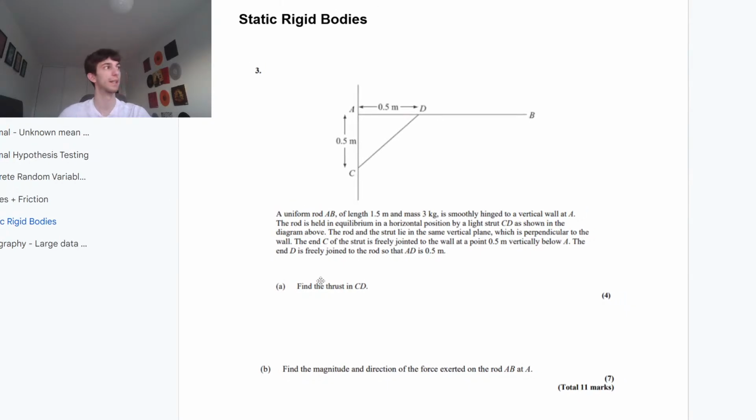You get given a quarter. They told you that mu equals a quarter in the question. We have a rigid body question, guys. Rigid body. We know we're going to be finding moments. We know we're going to be resolving horizontally. And we know we're going to be resolving vertically. Okay, we know we're going to be doing these three things in every rigid body question. It's disgusting, it's repetitive, but the tricky part is to label the forces.